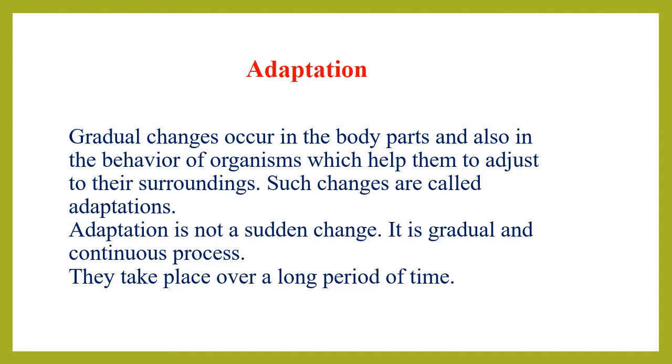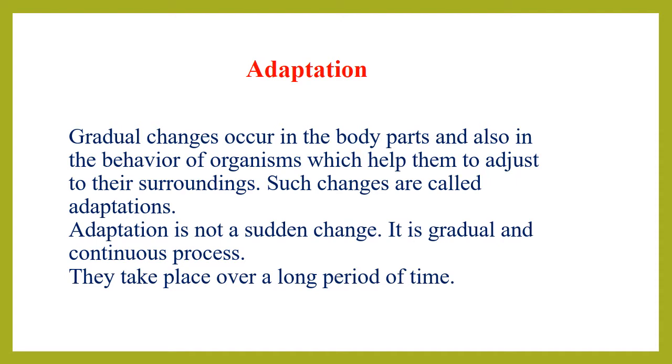Gradual changes occur in the body parts and also in the behavior of organisms which help them to adjust to their surroundings. Such changes are called adaptations. What is the meaning of gradual changes? Gradual changes means the changes which take place slowly. These occur in the body parts of plants and animals, and they bring out changes in the behavior of the organisms also. Those changes in the behavior help them to adjust to the surroundings. Such changes are called adaptations.